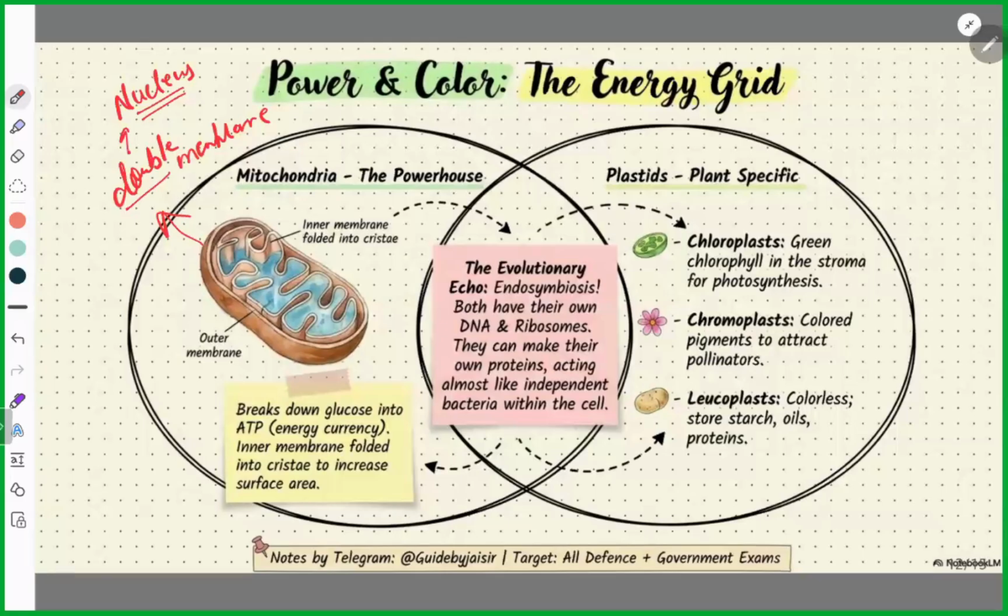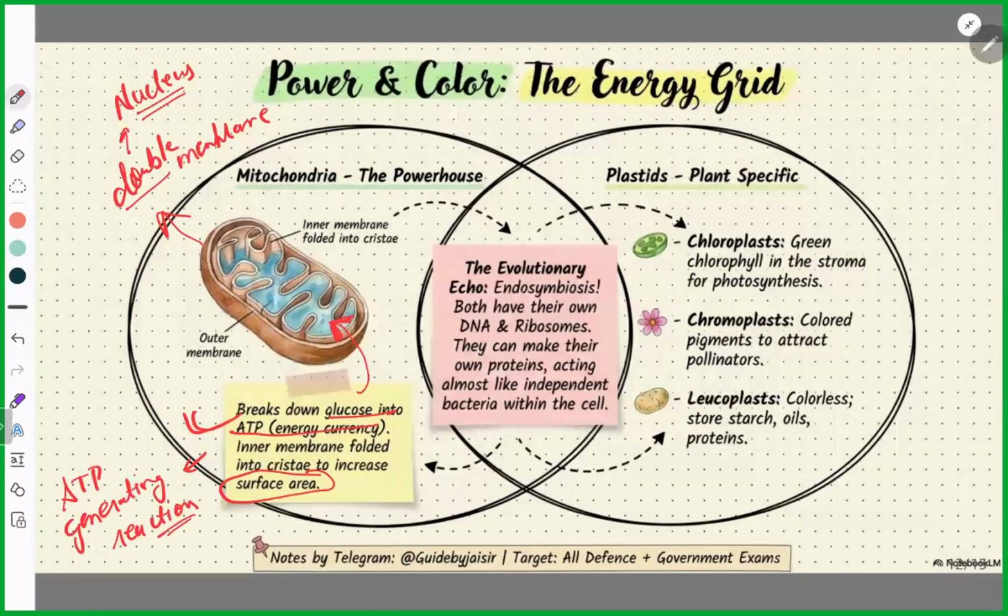So here there is an outer layer, a simple layer, and the other is deeply folded. This inner membrane, which is deeply folded, actually breaks down glucose into energy. This deeply folded membrane provides the surface area for the reaction. In simple terms, it provides surface for ATP generating reactions.